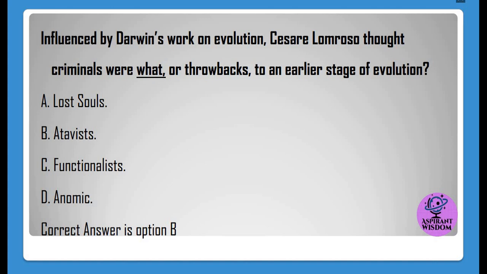Influenced by Darwin's work on evolution, Cesare Lombroso thought criminals were what, or throwbacks, to an earlier stage of evolution? A. Lost souls. B. Atavists. C. Functionalists. D. Anomic. Correct answer is option B.